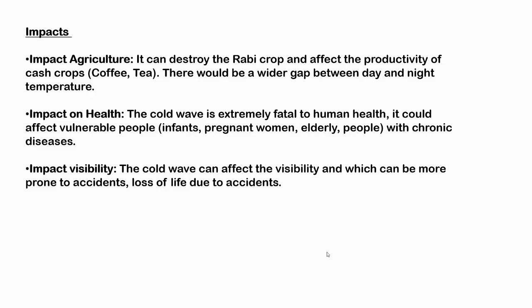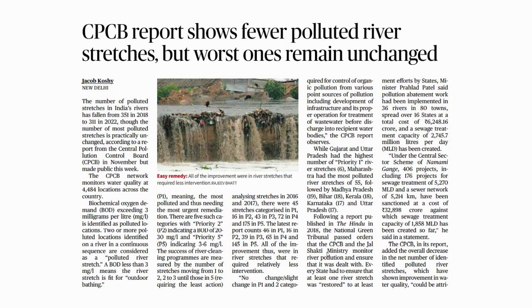So this was a discussion based on this particular topic, and with this, let's move on to our next article for the day. The next article which appears in the newspaper reads: CPCB report shows fewer polluted river stretches, but worst ones remain unchanged. Now, why is this headline featuring in the newspaper?